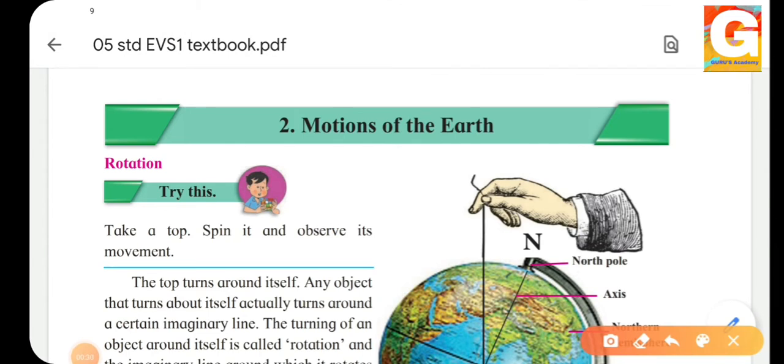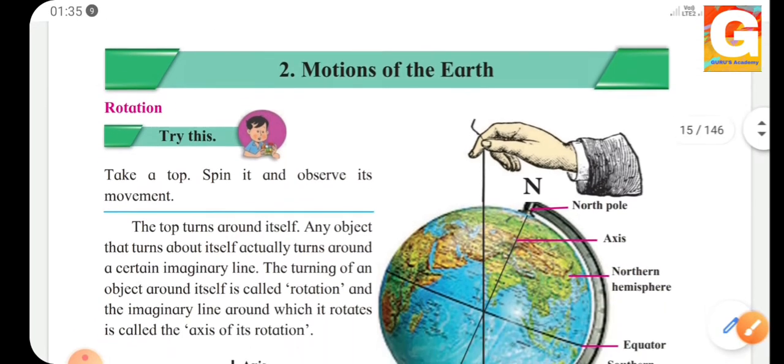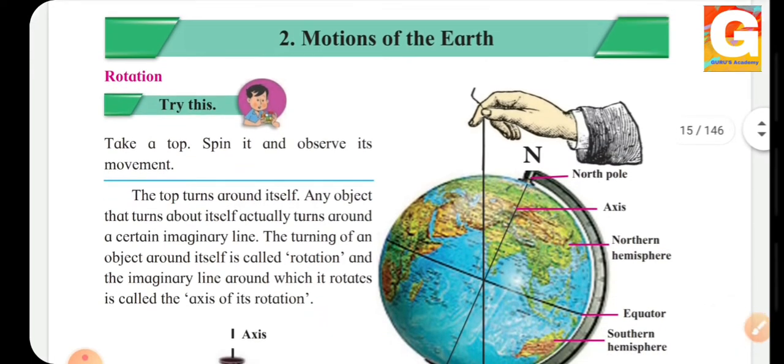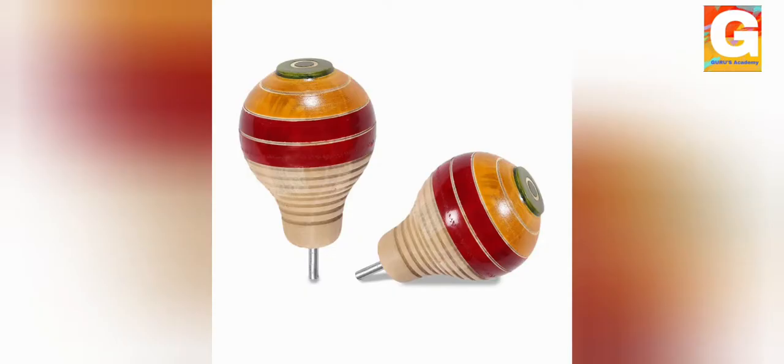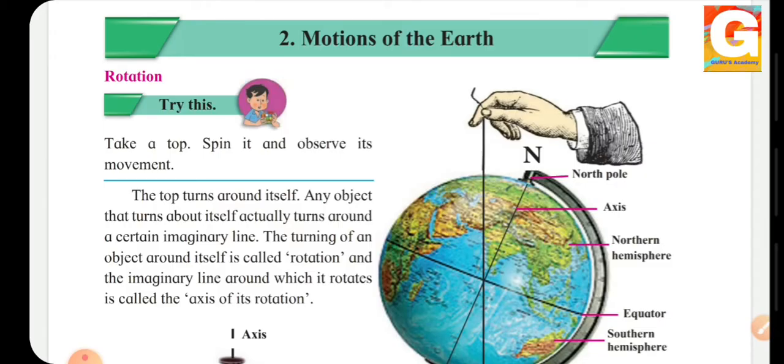So the first is rotation. Now we have been given a small experiment. Let's see what that experiment is. Take a top, spin it and observe its movement. Do you all know what a top means? Top means bhavra. Everyone will know bhavra. So what we have to do? We have to spin it and observe its movement.